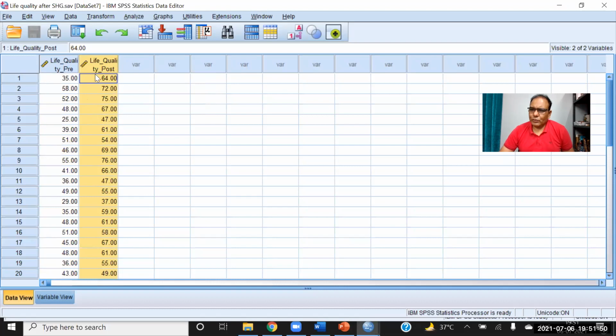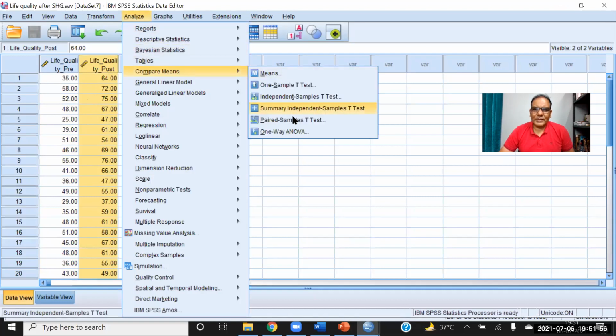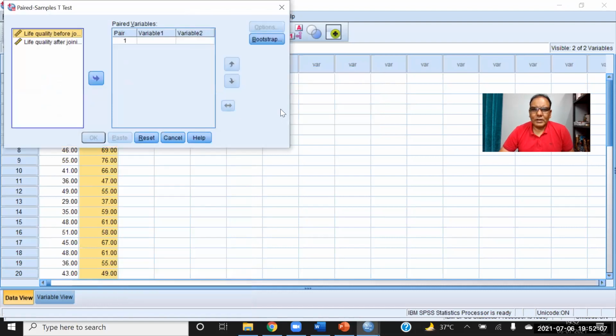Okay, now we are going to apply paired sample t-test. So analyze, compare means, and you can see that the second last option is the paired sample t-test. Now you have to select pre and post in one and send to this window.